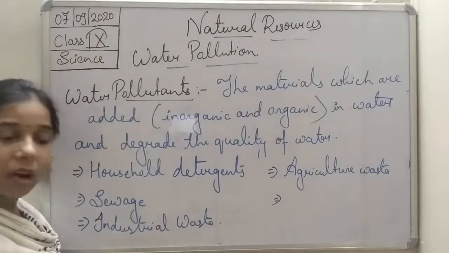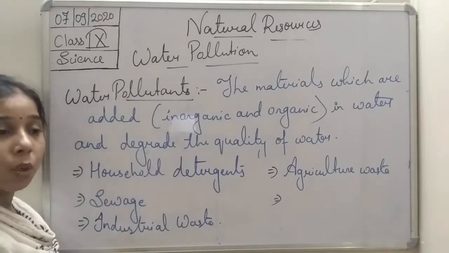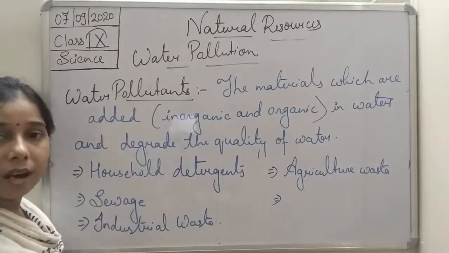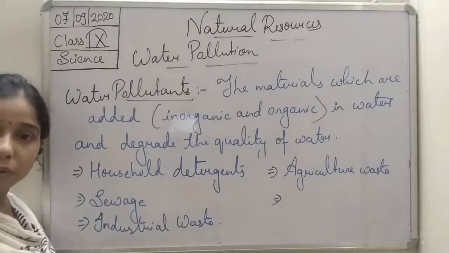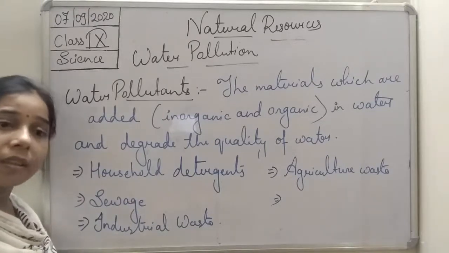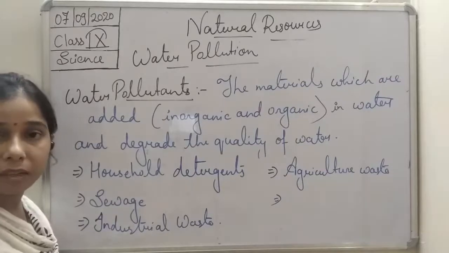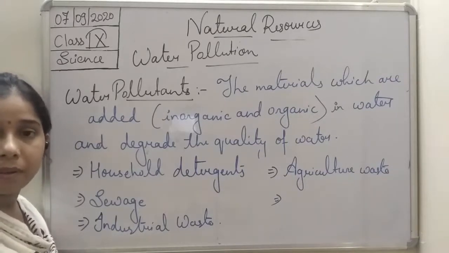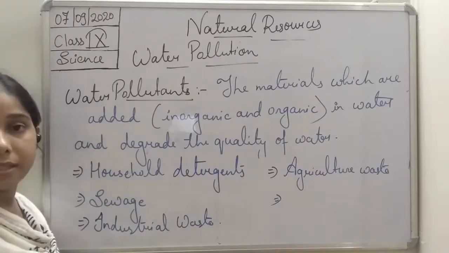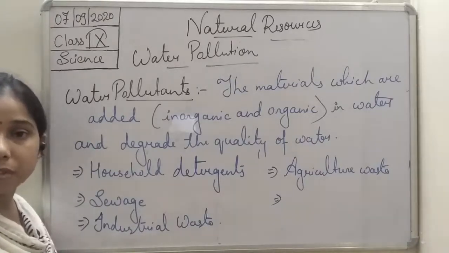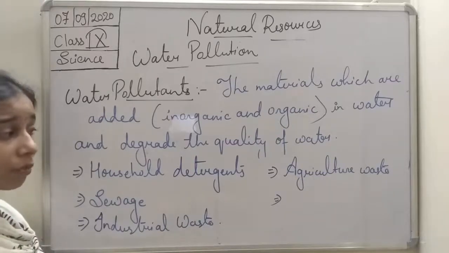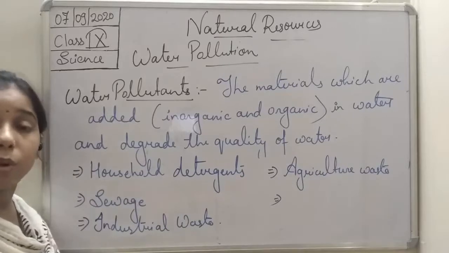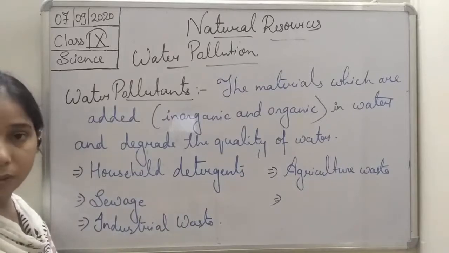Now when rainfall occurs, these fertilizers mix with the rainwater, and from the rainfall they start moving to the river. So the chemicals present in the fertilizers, along with the rainwater, join the river water, and finally they degrade the quality of the river water. Okay, so we can say agricultural waste also causes water pollution or is also a water pollutant.